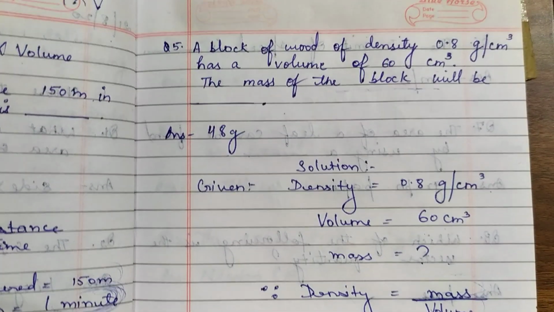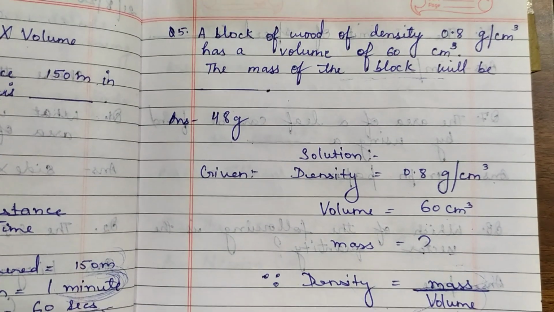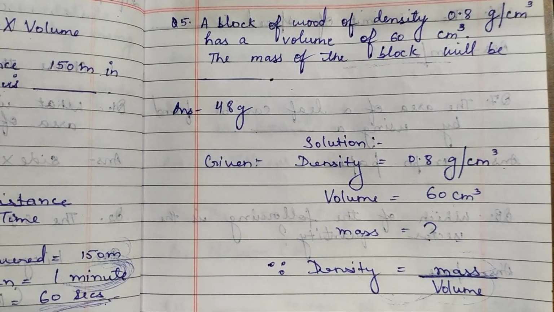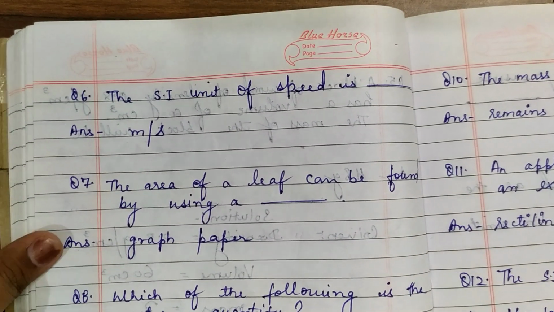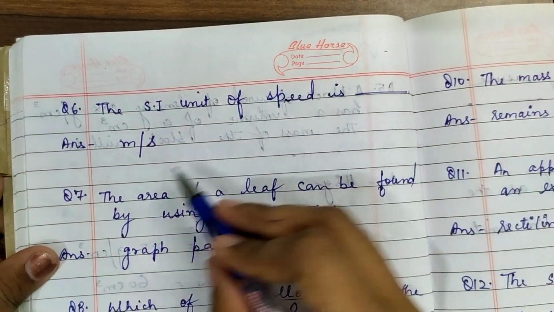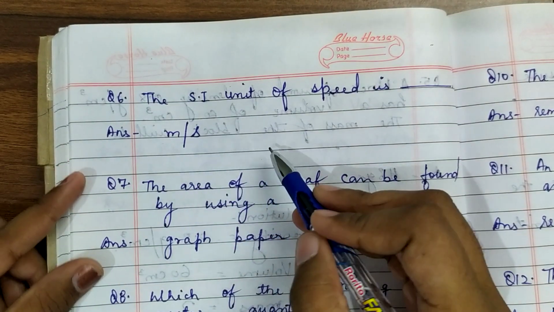So what is the mass of this block of the wood? Mass of this block of the wood is your 48 gram. I hope children it is clear to you. Yes. Now the next question number 6. The SI unit of speed is dash. So the SI unit of speed is meter per second.